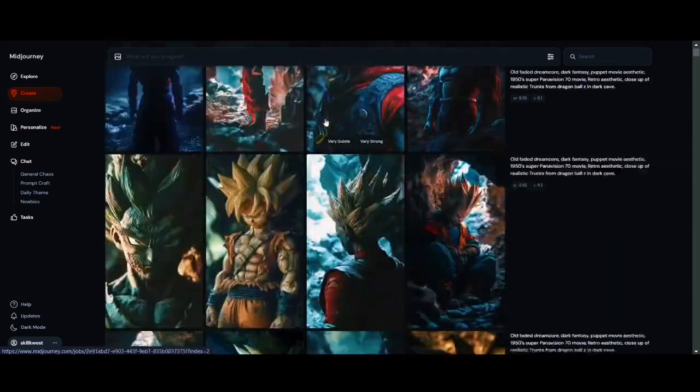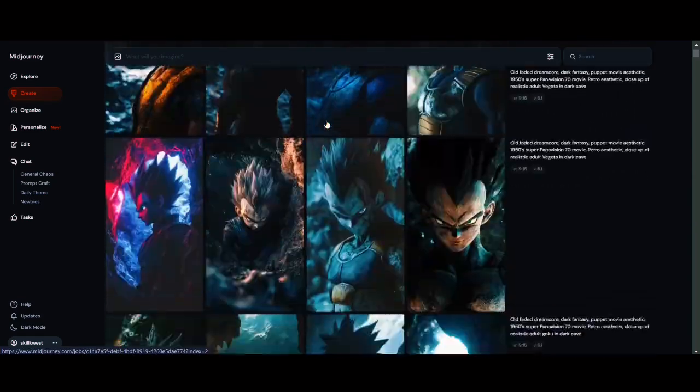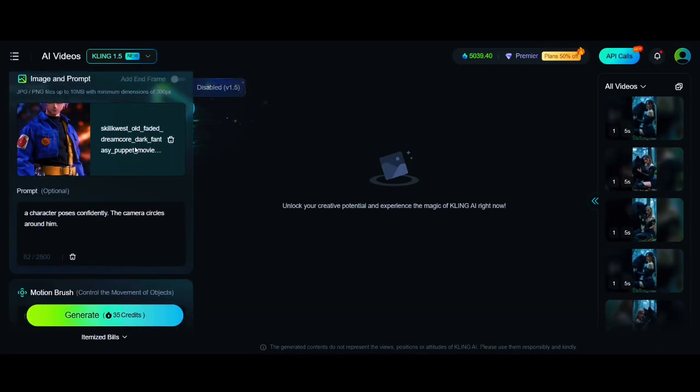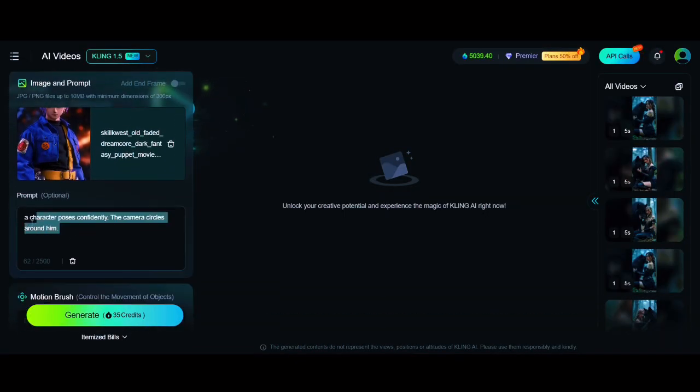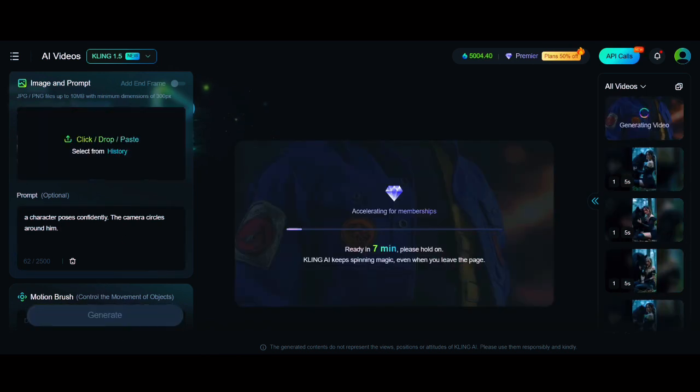Okay, so here I got a bunch of images of these characters. And so now I'm just going to download the ones I want. And now bringing the pictures into Kling, and I'm just using the prompt, a character poses confidently, the camera circles around him. And so I'm just going to try this same exact prompt on every single character and see what we get.